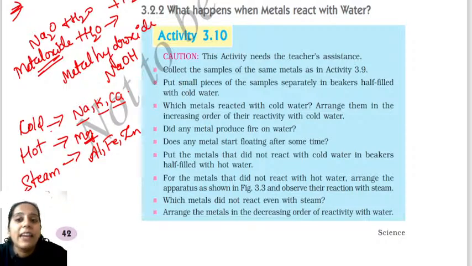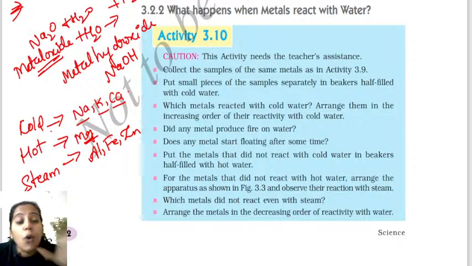What are they talking about in Activity 3.10? In Activity 3.10 they are discussing these things, whatever we are doing: reacting metals with cold water, hot water as well as steam. As I told you, sodium, potassium, calcium react with the cold water.